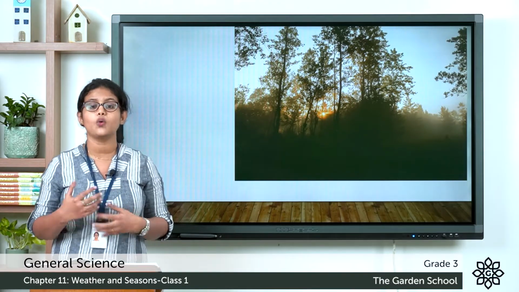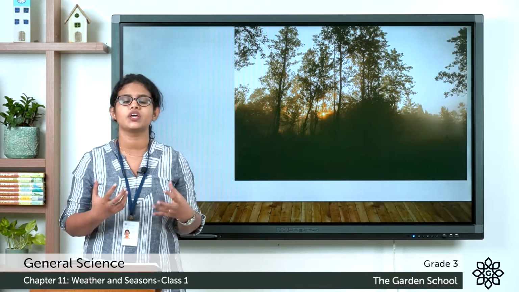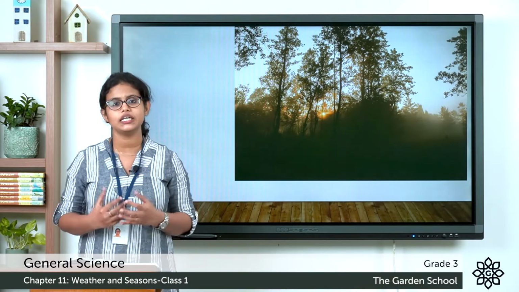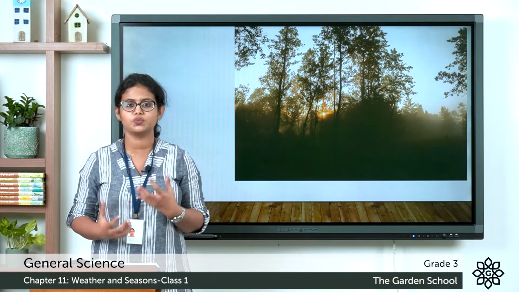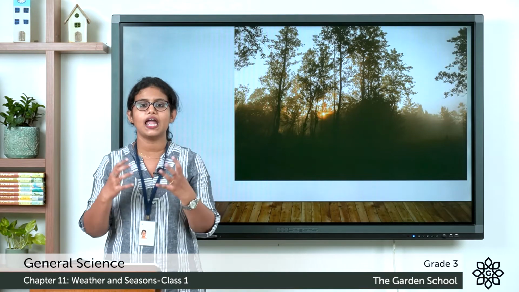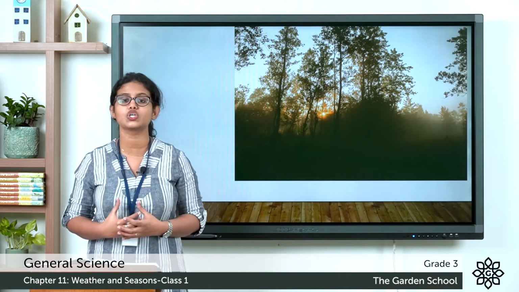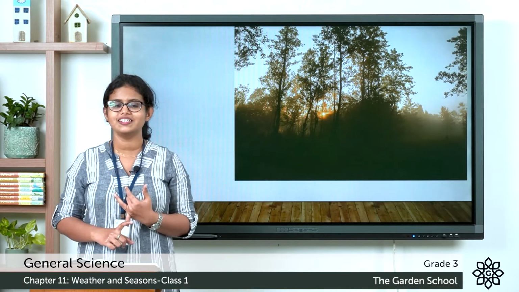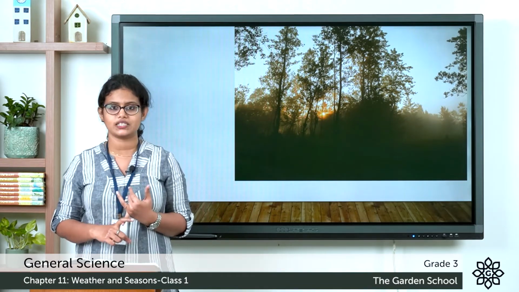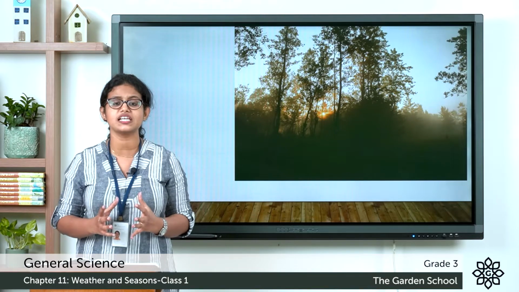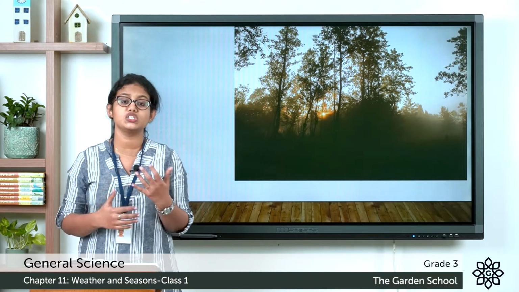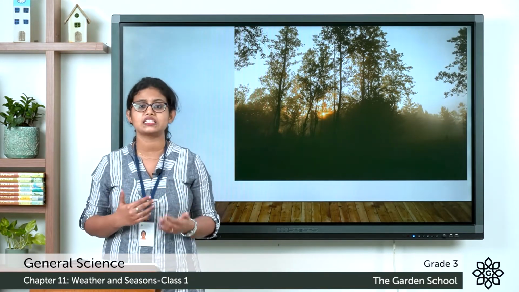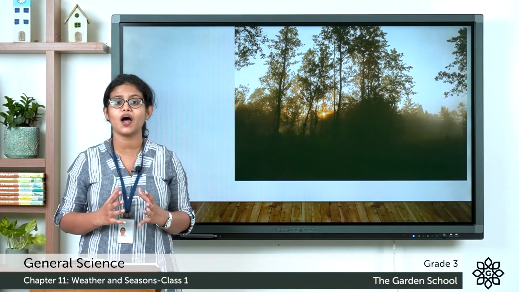So places near the sea have humid weather throughout the year. Humid weather means the air contains large amount of water vapor. The weather changes very frequently, from day to day and time to time. So that is about weather.